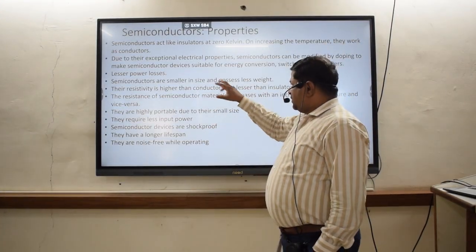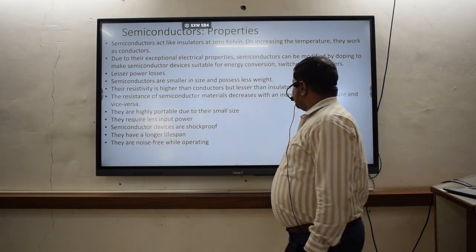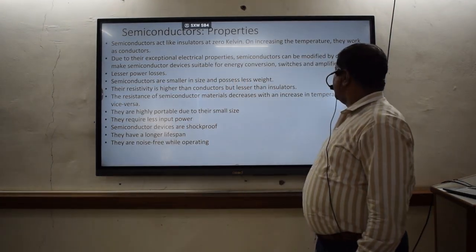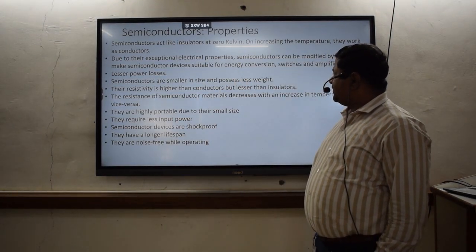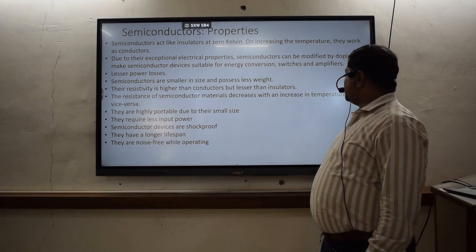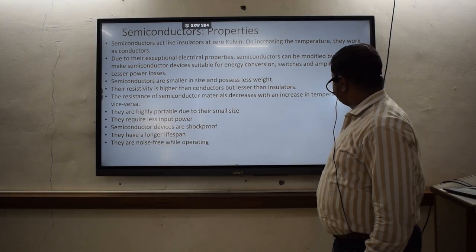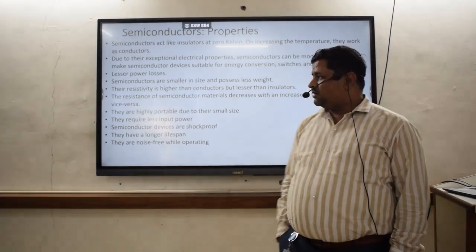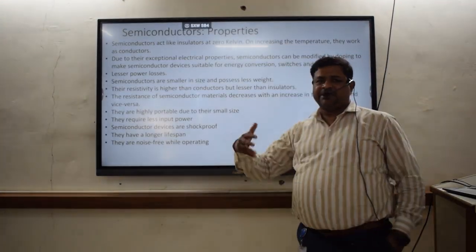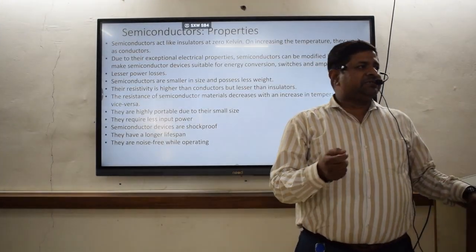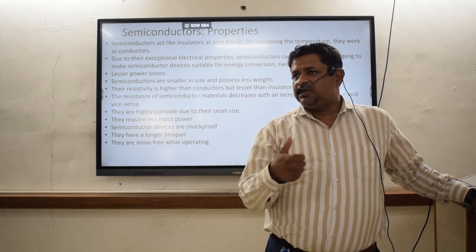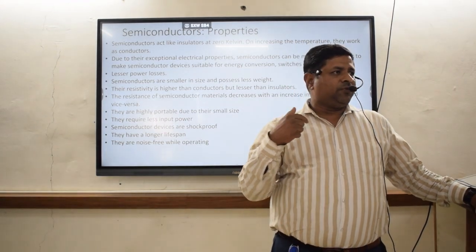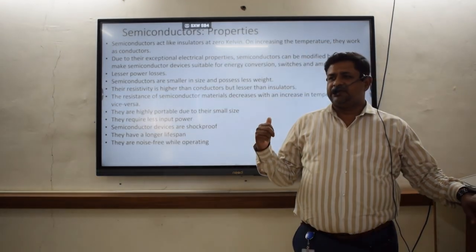Due to their exceptional electrical properties, they can be modified by doping to make semiconductor devices suitable for energy conversion, switches, and amplifiers. We can have doping, meaning mixing a pure semiconductor with another impurity which will work for me as a conductor of electricity.